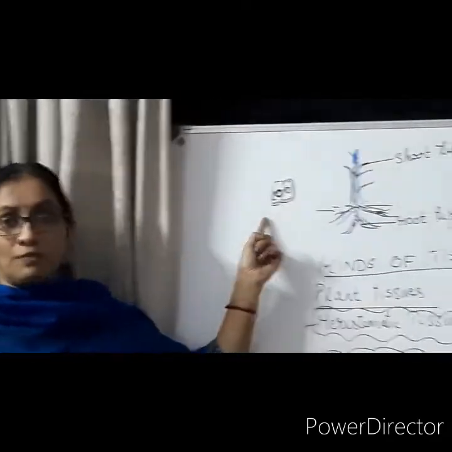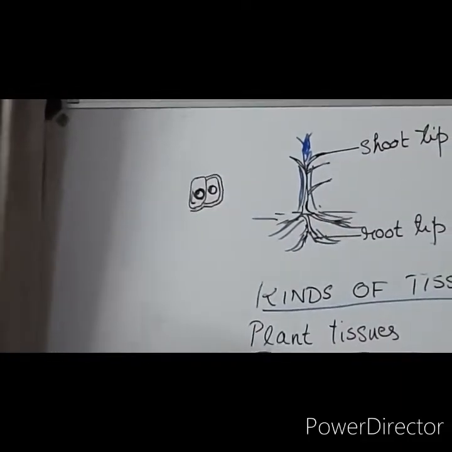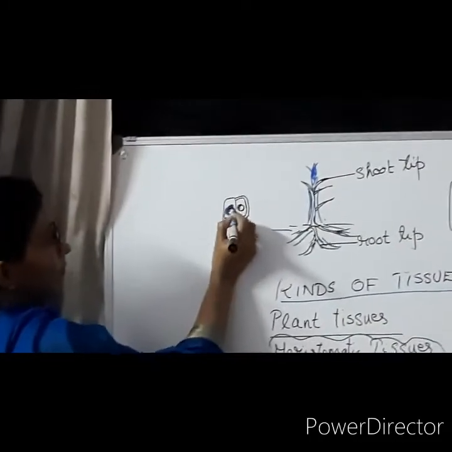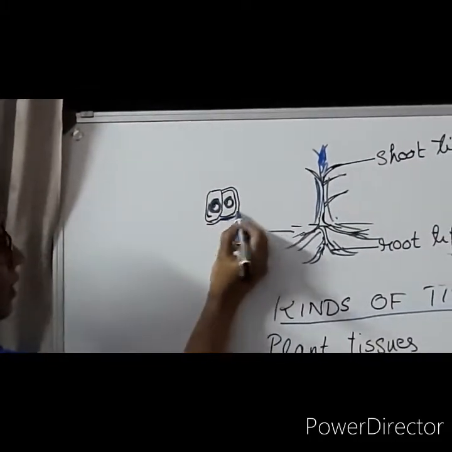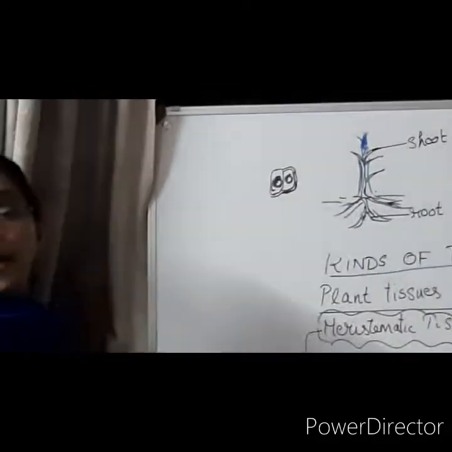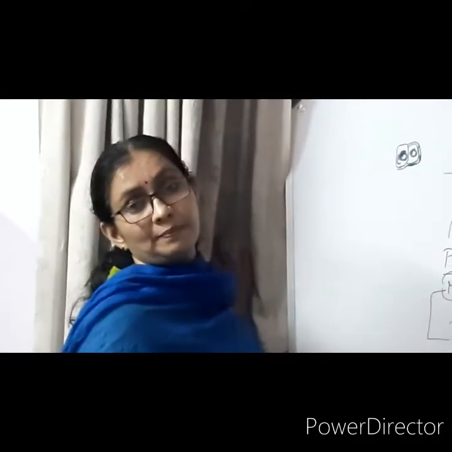First characteristic feature is that the cells are small. The cells are small in size. The nucleus is very big, a big nucleus can be seen, and the cell wall is very thin. Thin cell wall will be there. There is an absence of vacuoles. At the same time, they are very much actively dividing cells.